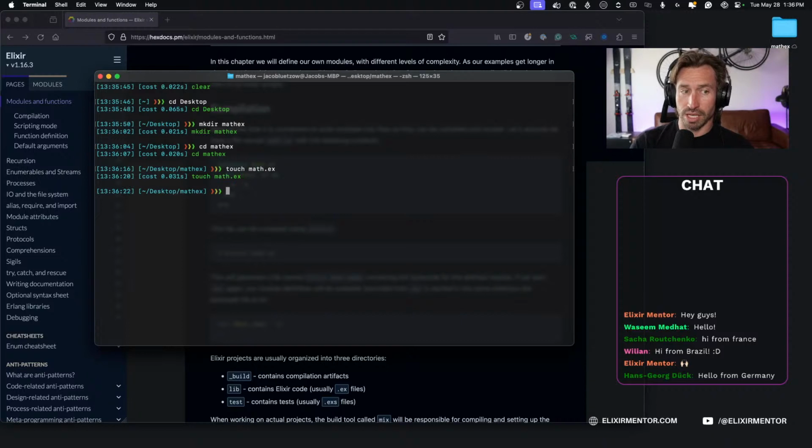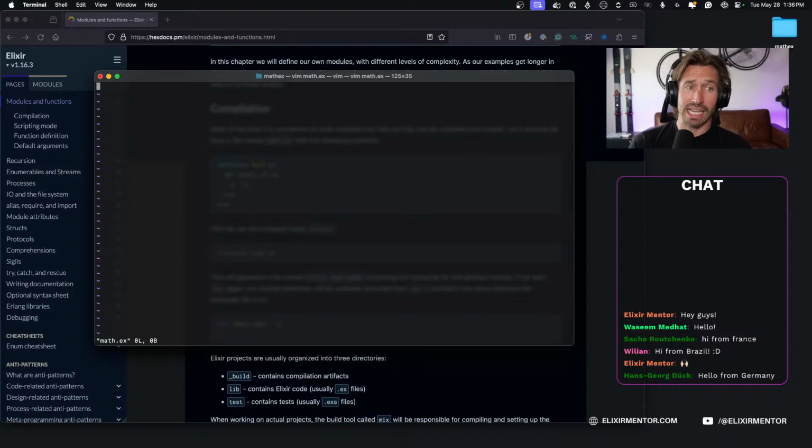All right, cool. So we have that, and now we could open up our IDE here, but we're going to just do a quick example with a .ex file. So I am going to just do vim and open up math.ex. And now inside of this, to insert when you're in vim, just hit I, and then you insert. And we're going to create our math module.